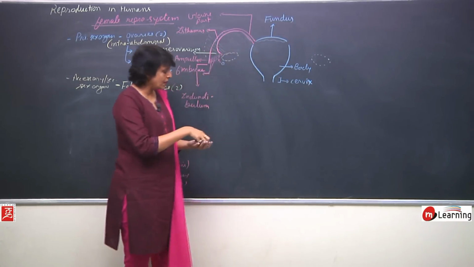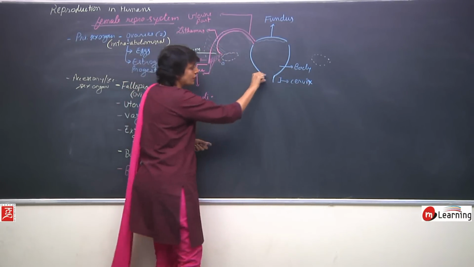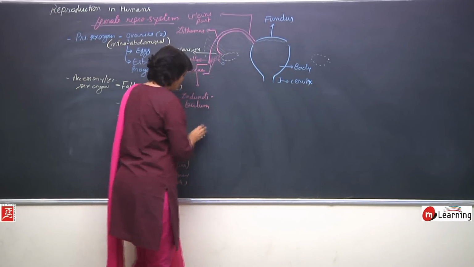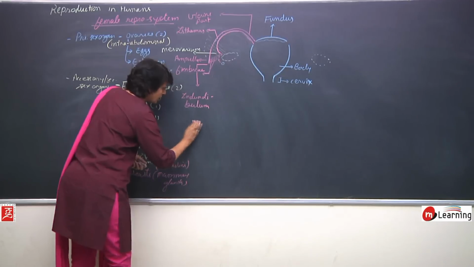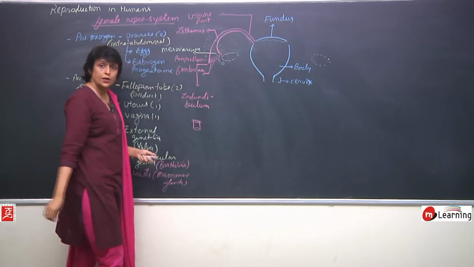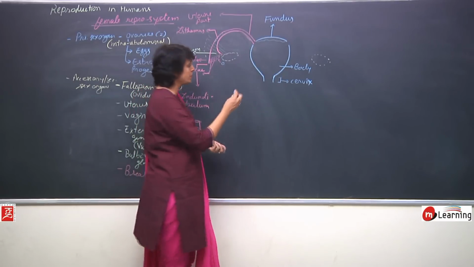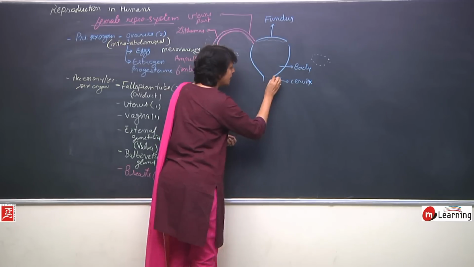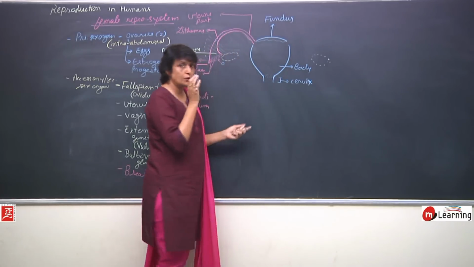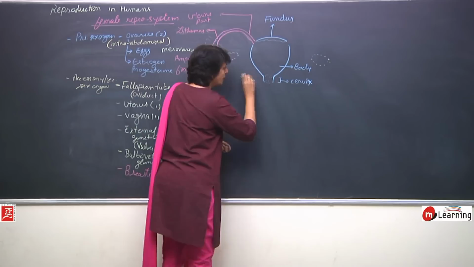If we just look at this cervix, it is a short tube. Suppose a tube like this has an opening here and an opening here. There is no such visible thing, so we will represent it with a dotted line so that we are able to visualize that there is an opening here and an opening here.